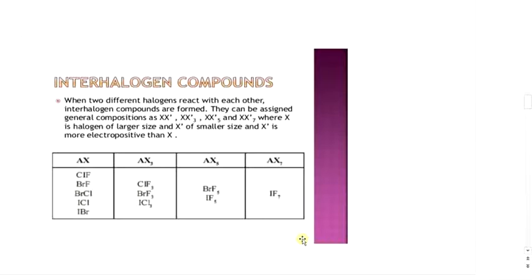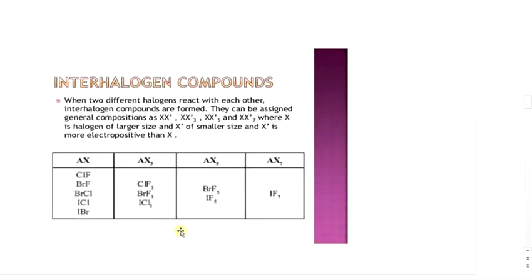The bonds in interhalogen compounds are essentially covalent due to little electronegativity difference between different halogens. Thermal stability decreases as the size difference decreases and increases as the polarity of the bond increases. Thus, ICl is thermally more stable as compared to IBr. They ionize in solutions or in the liquid state.